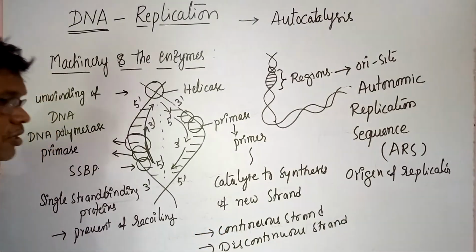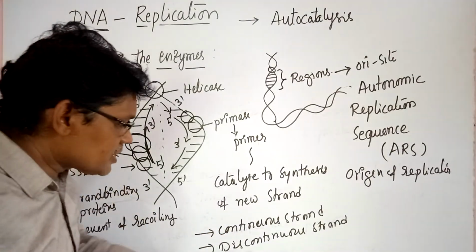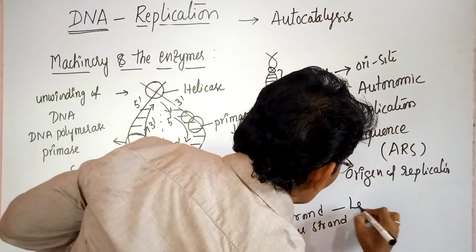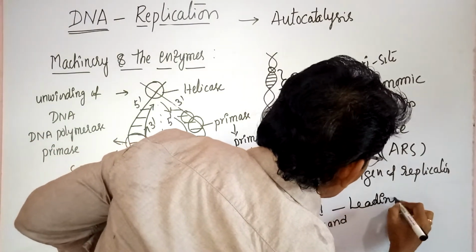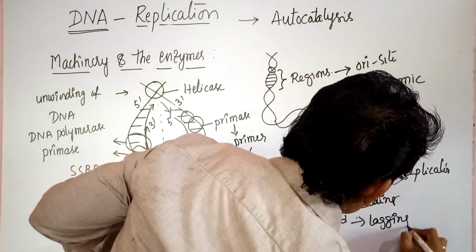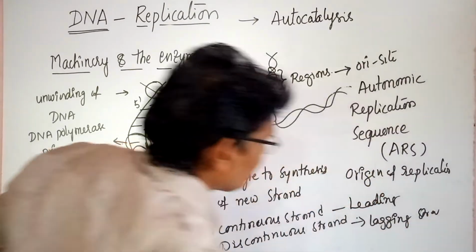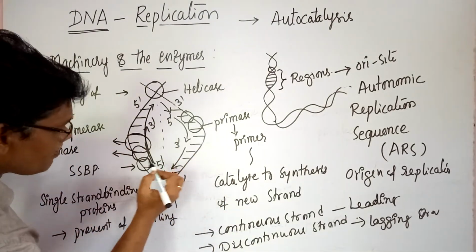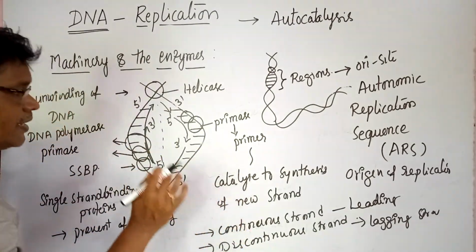The continuous strand is also called the leading strand. The discontinuous strand is also called the lagging strand.